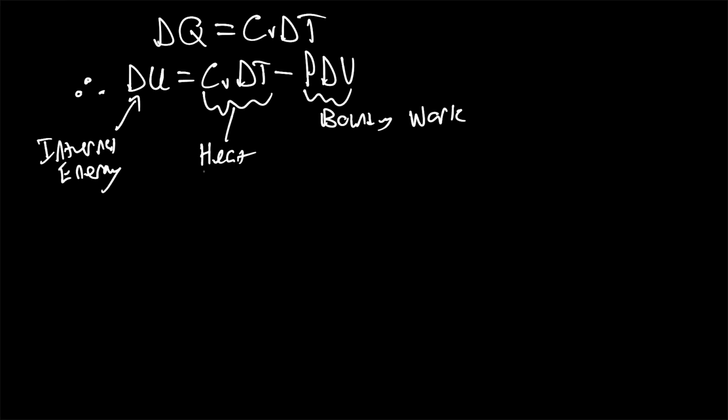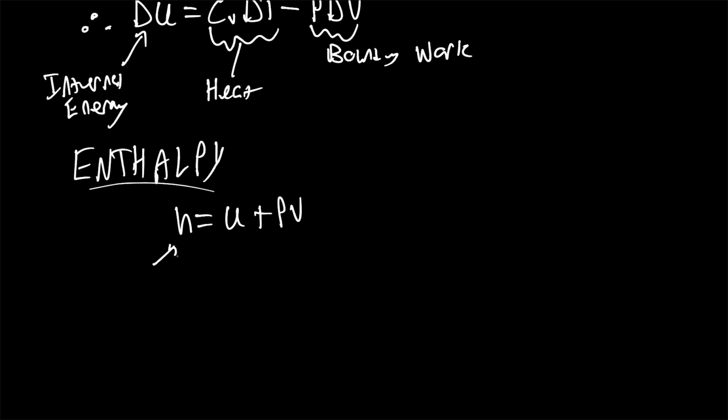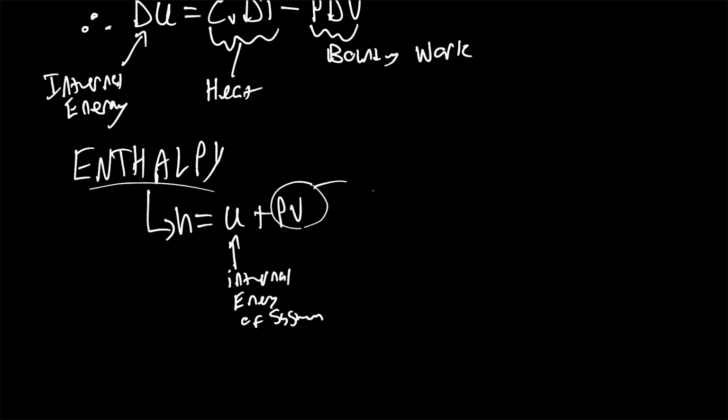Now, another important property to define for a thermodynamic system is what's called enthalpy, where enthalpy is simply defined as H equals U plus PV, where H is enthalpy, obviously, U is the internal energy, and this PV is basically a term for work. Essentially it relates to the amount of work done by the boundary layer of the system to get to the state that it's in. So we'll call it boundary work.